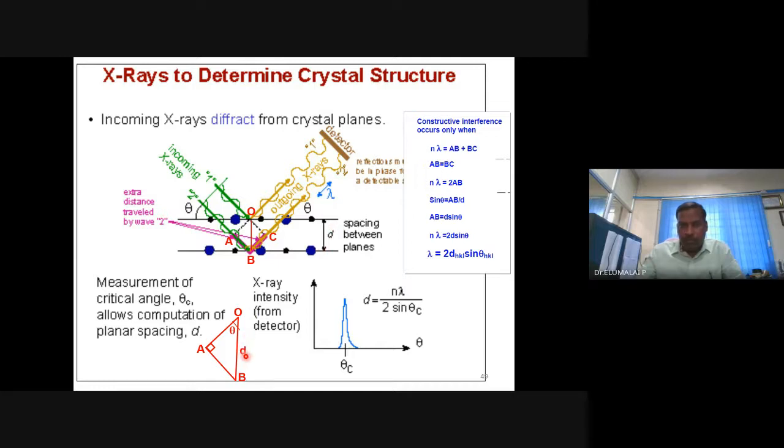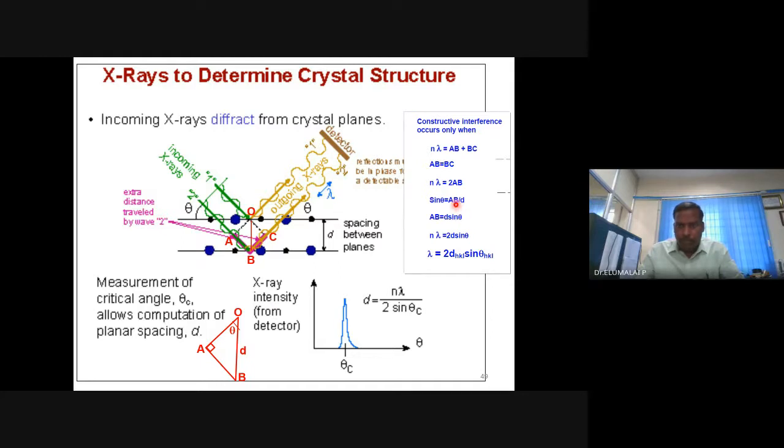This is a right triangle, and I can define sine, cosine and tangent functions. For simplicity, I will take the sine function for the right triangle OAB, as per the Pythagoras theorem. So sine theta can be defined as AB by d, the opposite side by OB. OB is d, we know.